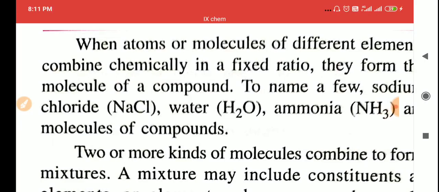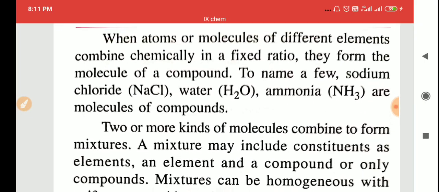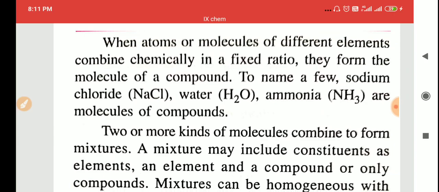So if it is asked in the exam, you can give that definition. If it asks you to define a molecule, you can write that a group of atoms is called a molecule. That definition is enough. Then the next topic we are going to study is what is a mixture, and what is a compound.